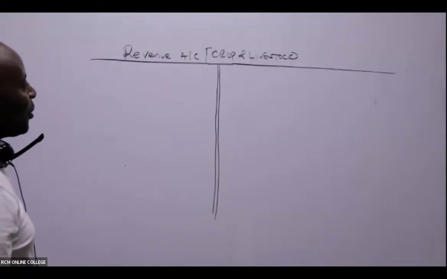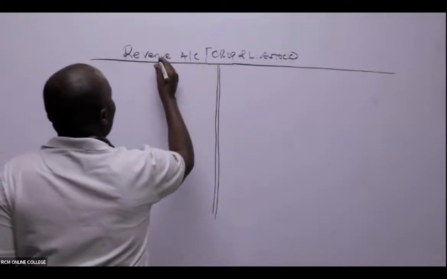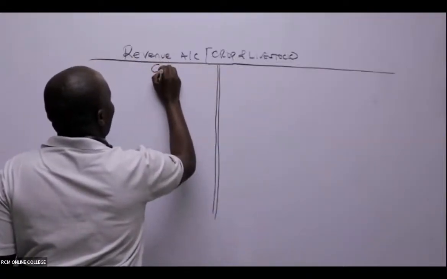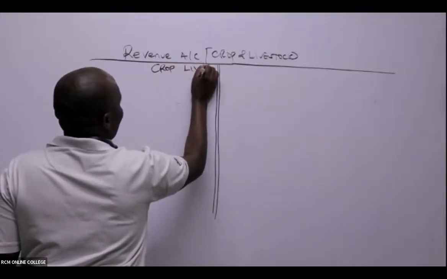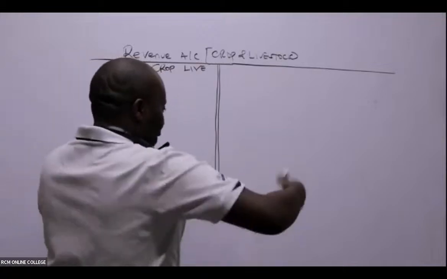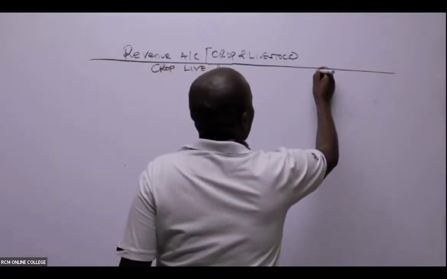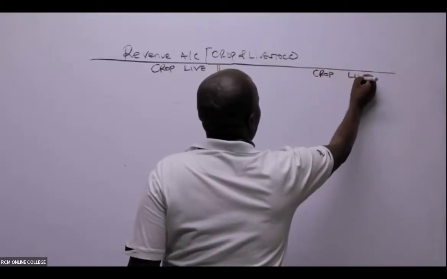Right. So in this case, we shall have the crop here. And then allow me to just use live for livestock. This is the debit side. They want us to do this in a columnar form. So also on this side, I'll come and have crop, and we have livestock.